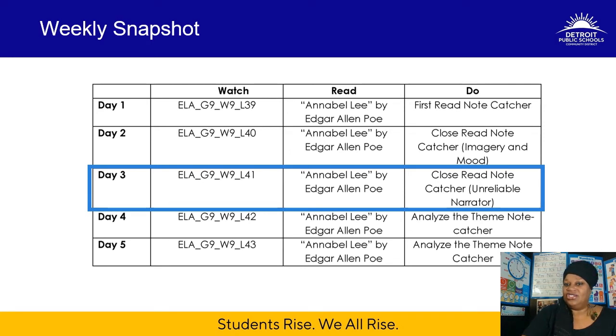Yesterday we engaged in a close read that examined imagery and mood. Well, today we're still going to focus on imagery and mood, but more importantly, we're going to look at a new element as we close read. We're going to closely read this poem, Annabel Lee, looking at the concept of an unreliable narrator.